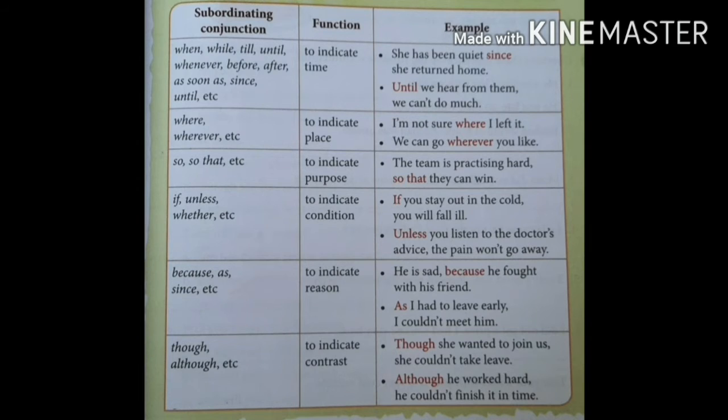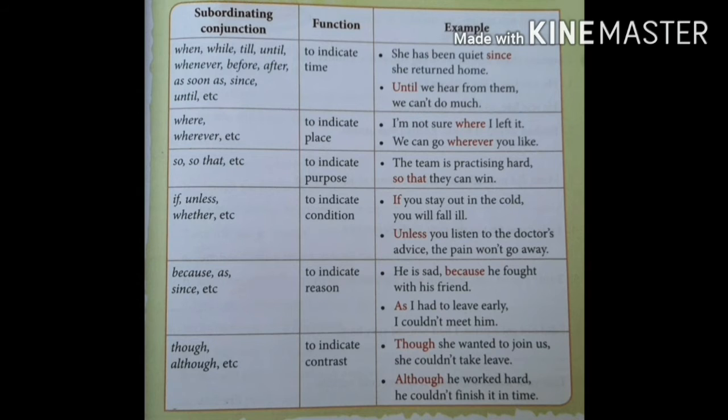Now we move to the next one. So that. It is used to indicate purpose. It means for what purpose we do something. For example, the team is practicing hard so that they can win.